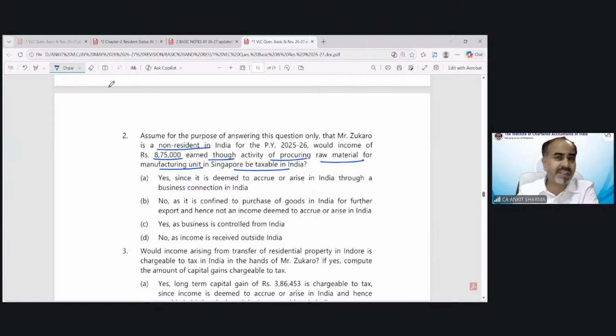We have discussed this kind of provision in the chapter. If somebody is purchasing goods from India, then whatever income he earned after that, after manufacturing and selling outside India, it is not considered as income arising in India. The correct option is B.